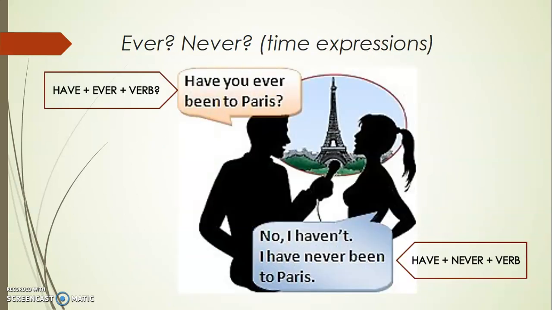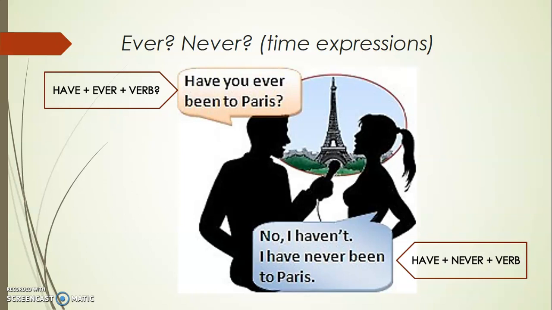And what about those two words, ever and never? Well, they are time expressions. They are used with the present perfect when we want to talk about experiences. We use ever in questions and never, as we have seen before, in the negative form, or to express a negative idea. As you can see in the example, have you ever been to Paris? No, I haven't. I have never been to Paris.